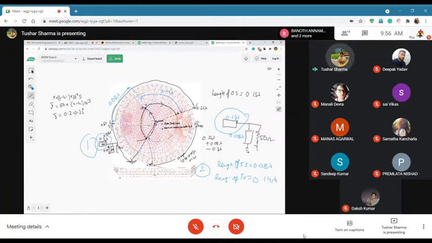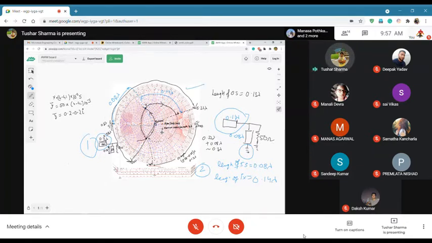Your line length was all the way from here to here. Here your line length is just this much. So technically, if I use my short stub, the length of my line will be relatively smaller than the length of basically the open stub. So I will prefer using short stub in that case.